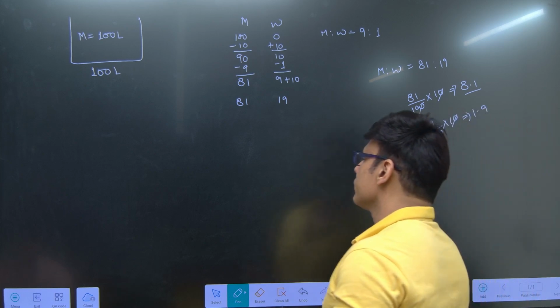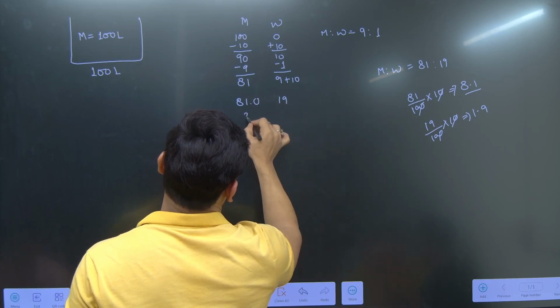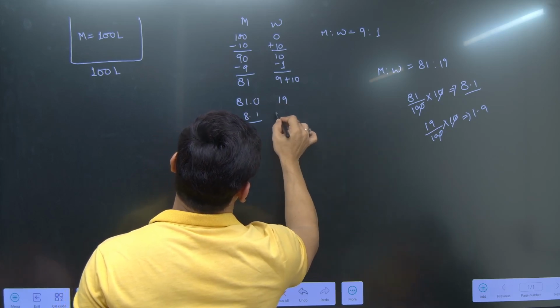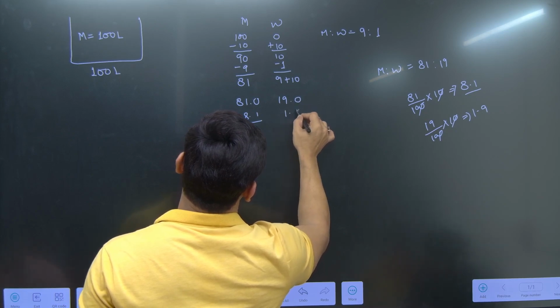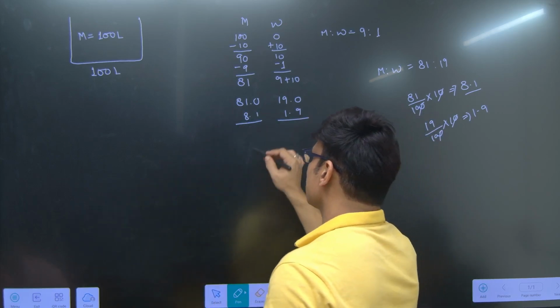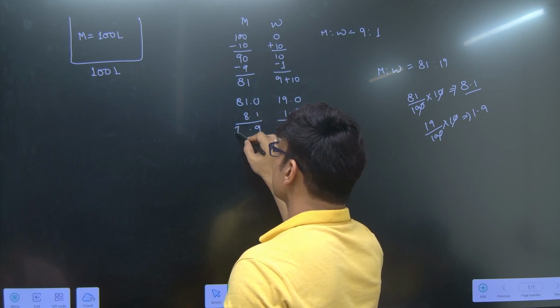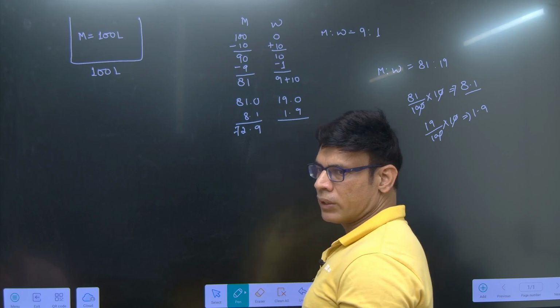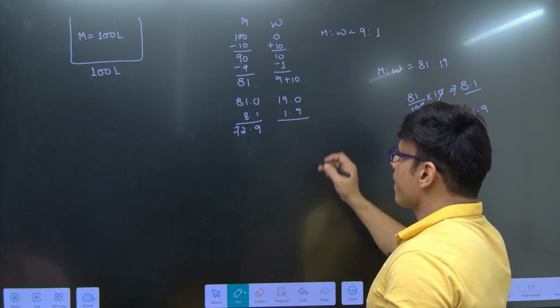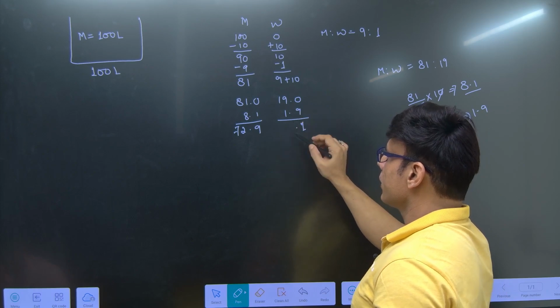So when you remove 8.1 liters of milk, how much is 10 minus 1? 9. 80 minus 8 is 72.9. And how much is 10 minus 9? 1. 18 minus 1 is?